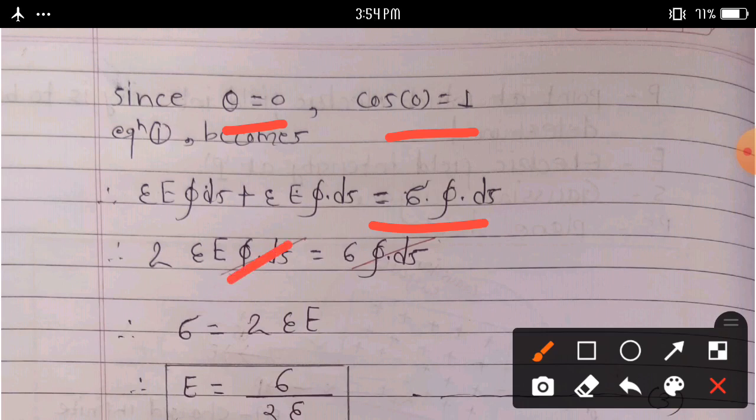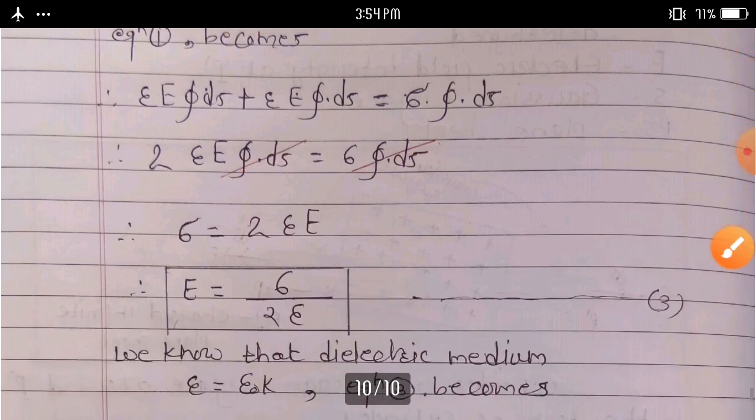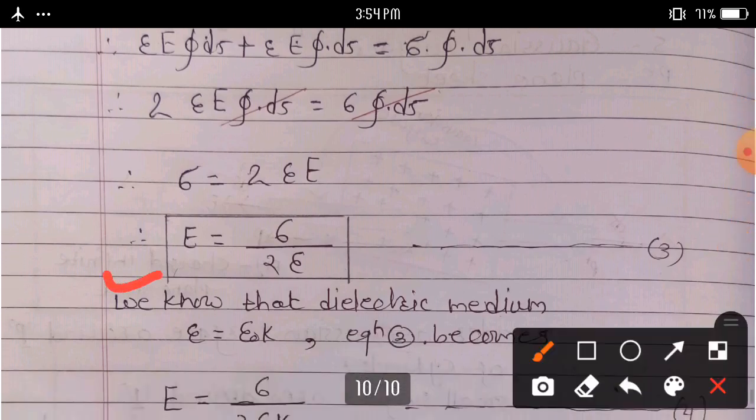Here this term gets cancelled, remaining sigma is equal to twice epsilon into E. We can calculate capital E, the electric field due to a charged infinite plane sheet. Then E is equal to sigma upon twice epsilon.